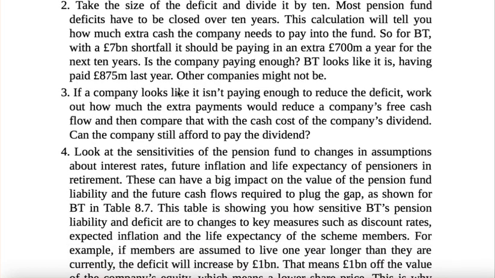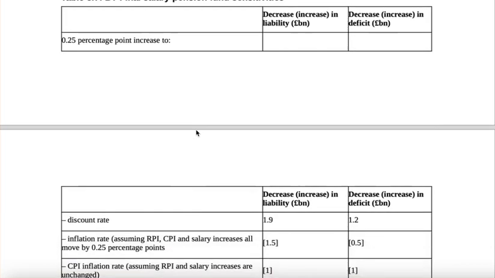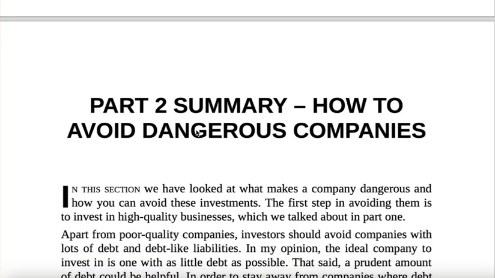If a company looks like it isn't paying enough to reduce the deficit, work out how much the extra payments would reduce the company's free cash flow and then compare it with the cash cost of the company's dividend. Don't pay the dividend, but take care of your employees first. This is what the management should do. Look at the sensitivity of the pension fund to changes in assumptions of interest rates. See the discount rate, the rate at which it will grow, future inflation, life expectancy. All this has many assumptions. Now one person's assumptions can be different from another person's assumptions.